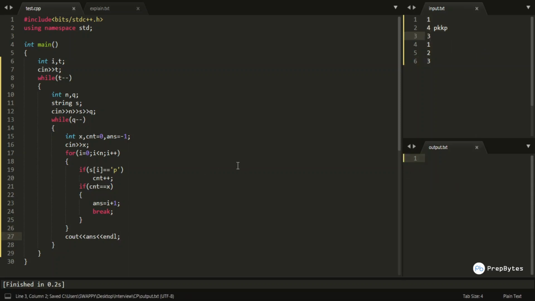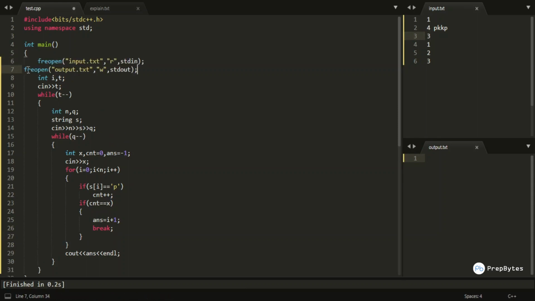Okay, so let me just simply run this particular code in the Sublime text editor, and I'm using freopen so that input and output is shown over these particular txt files. Yeah, so you can see that for the sample test case it is working: 1, 4 and -1.